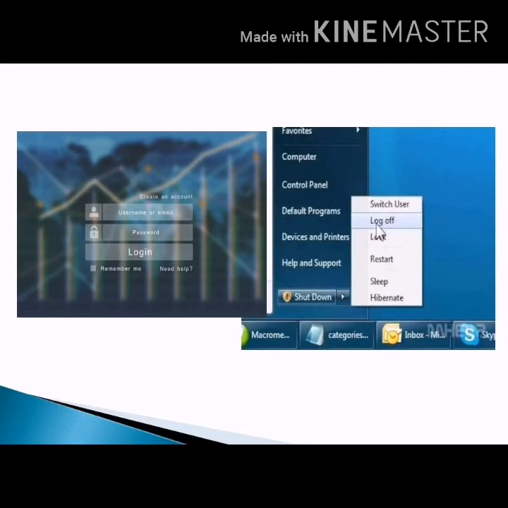When you log in to the computer with your login ID and password, the computer knows that you are an authorized person and allows you to work on the applications in the computer. Once you finish working, you must log out or sign out so that no one else can see your work.